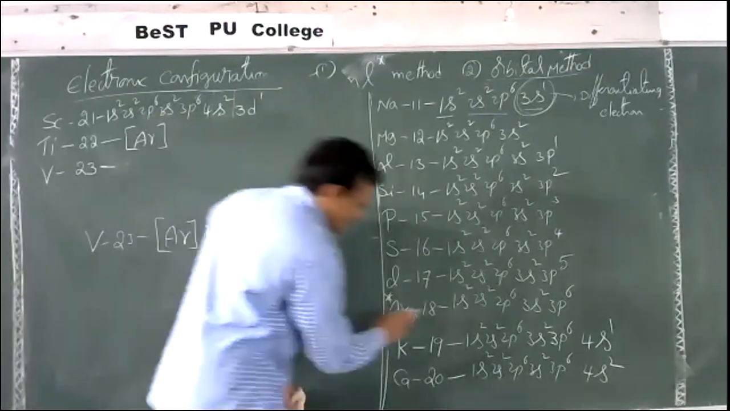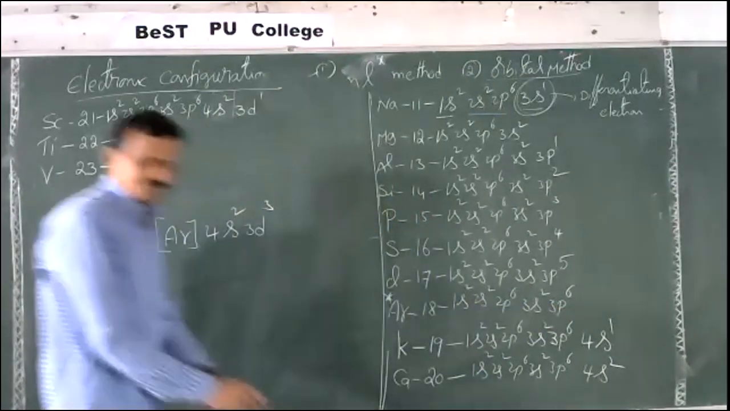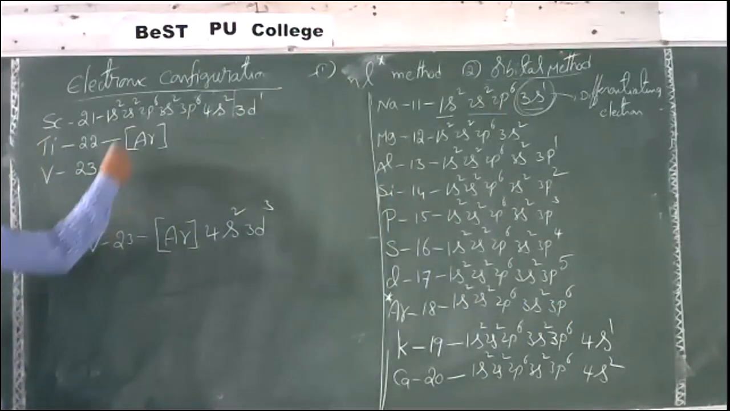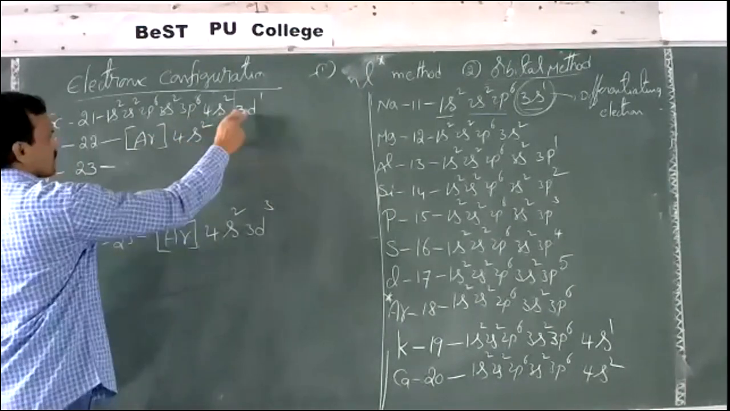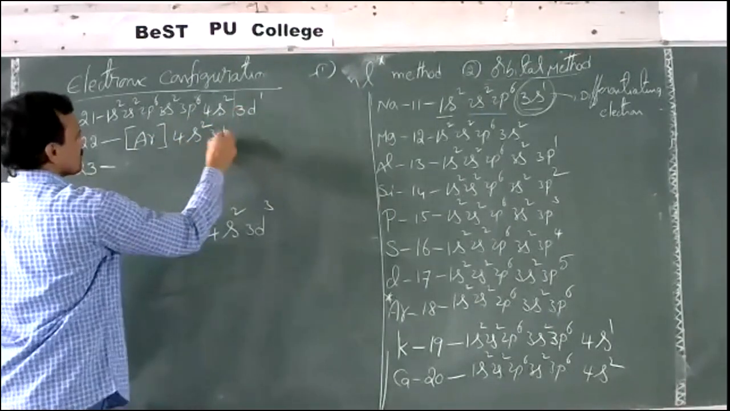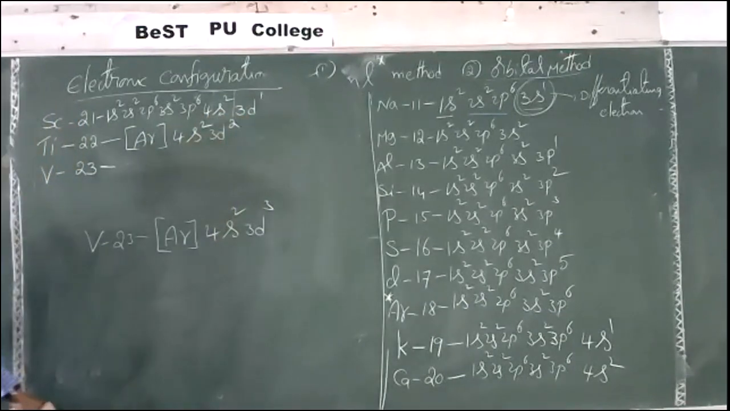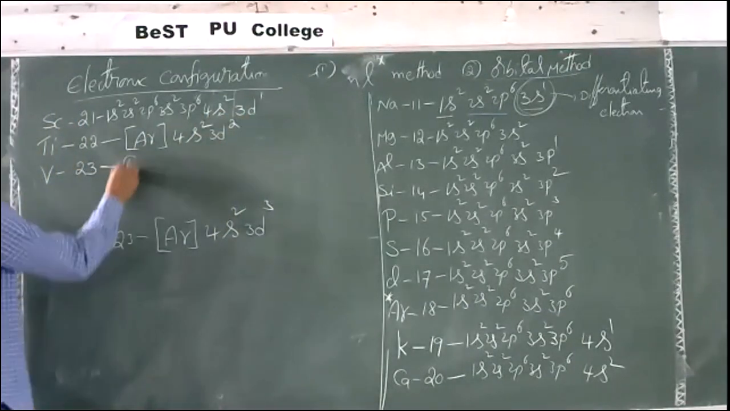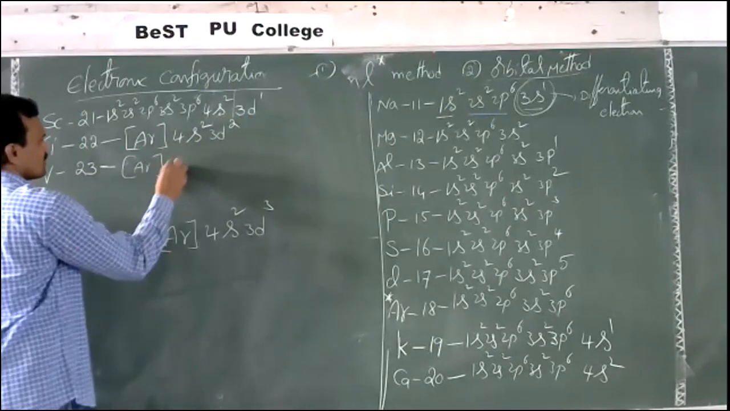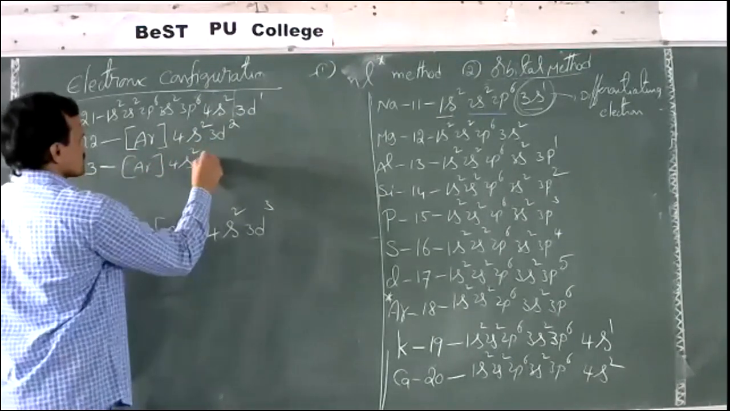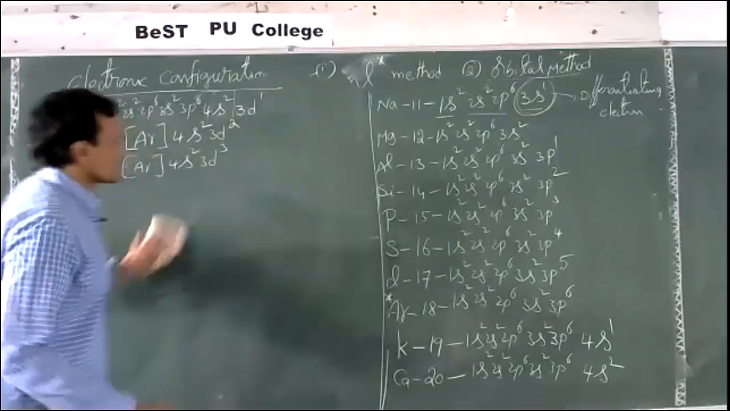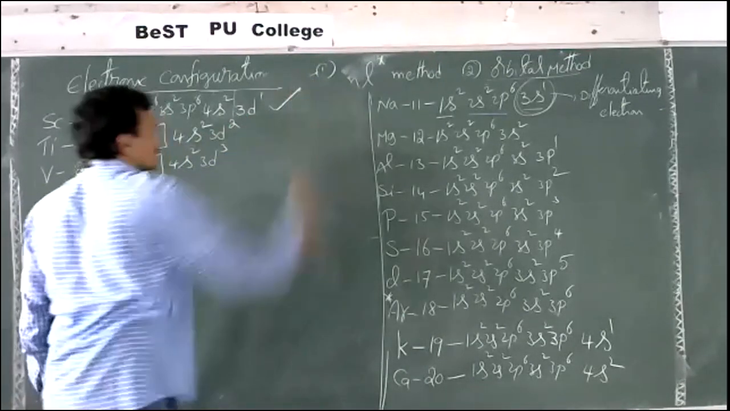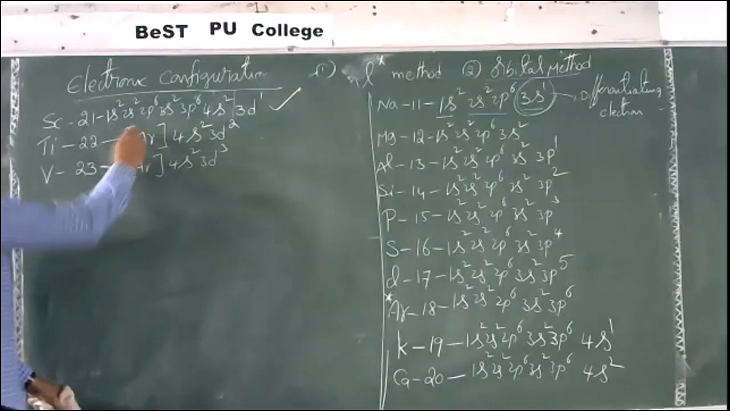Argon means how many electrons completed? Up to 3p6 completed, 18 electrons. After 3p, what is there? 4s2. After 4s, here 3d1 is there, here 3d2, like this. Now 23 means argon 4s2 3d3. See, you can write the configuration in complete form or in short form like this.